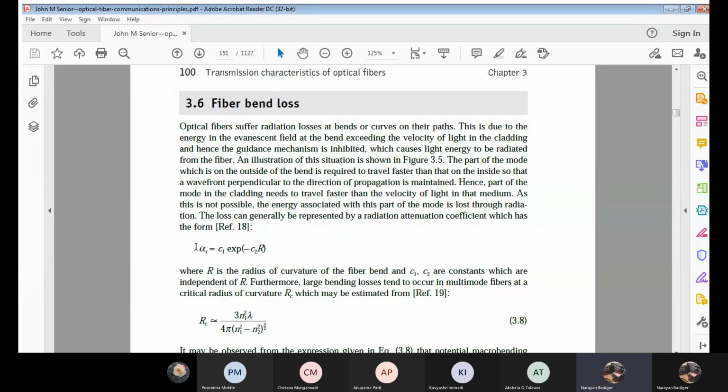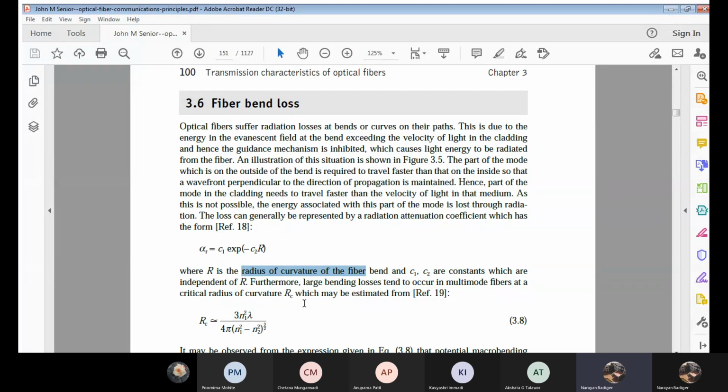That is why it is subscripted with R, alpha R. And this is something like C1 exponential of minus C2 and R. Now, R is the radius of curvature of that bend. How much it has bent, right? That curvature's radius we are going to take. And C1 and C2 are constants. Now, these C1 and C2 are completely independent of this radius.